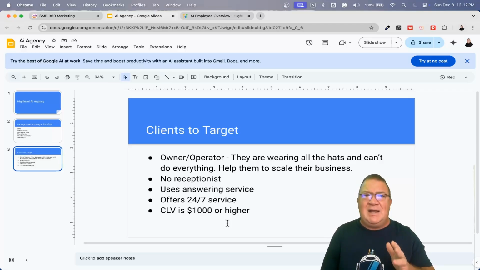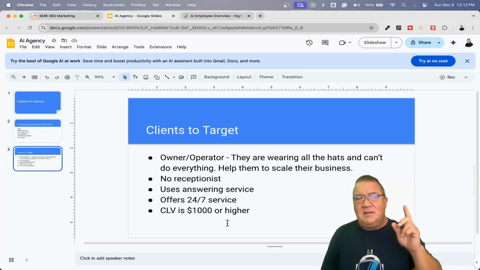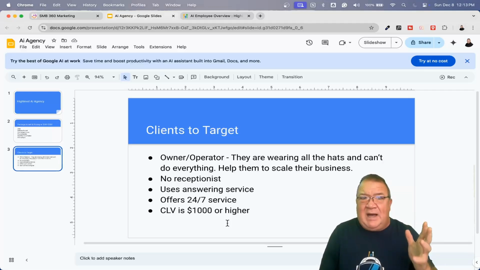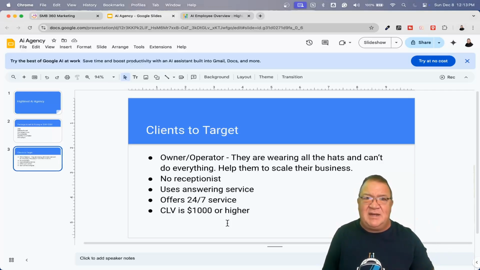So if you start looking at any business, and this could be service-based, home-based business, nail salons, massage spas, landscaping companies, auto detailing places, just take your pick, even chiropractors and even doctors' offices. These people can all benefit from this type of technology because it's like hiring a virtual employee with automation. Not only do they not lose customers, now they start getting other features, other things that you can do with workflow automations. And that's again for another video.